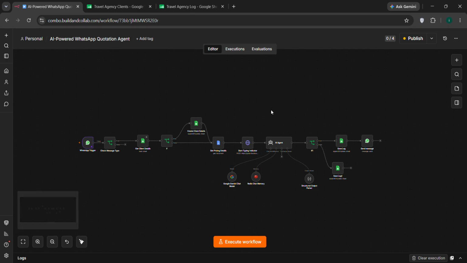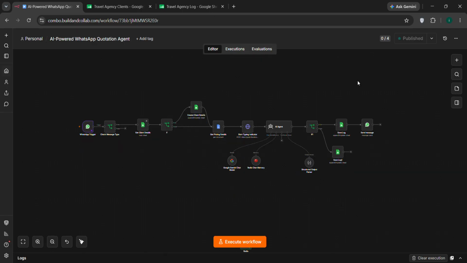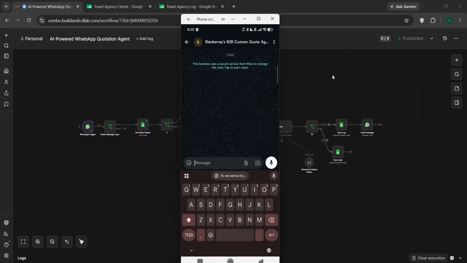Firstly, let me show you the demo, and after that, I will explain how the data was flowing from node to node from beginning to the ending. So let us test the WhatsApp system live. This is my screen casting. I simply send a message.